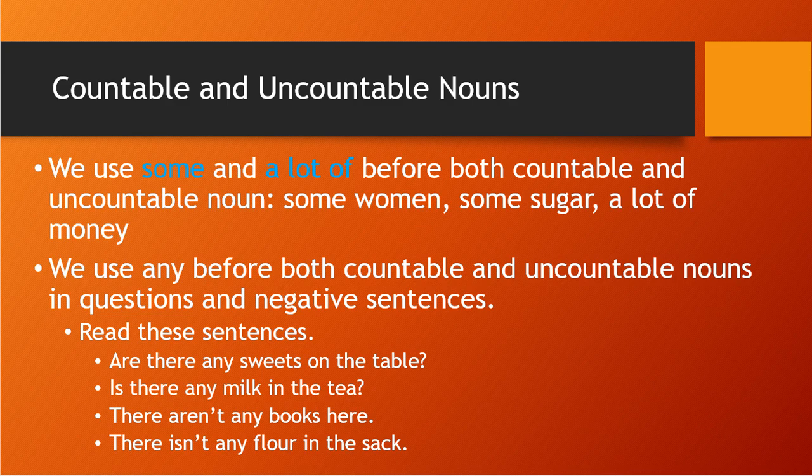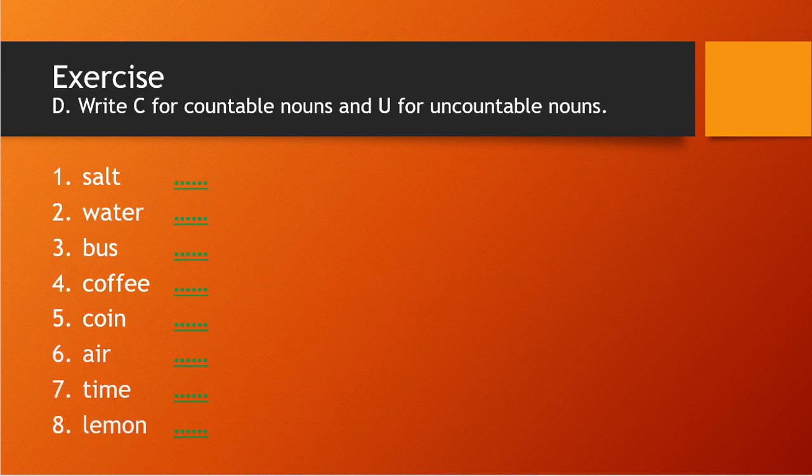Okay students. Okay, so here our countable and uncountable nouns gets over. Let's see the exercise of it. See what we need to do here: whichever is countable we need to write it as a C, and whichever is uncountable we will write U before it.